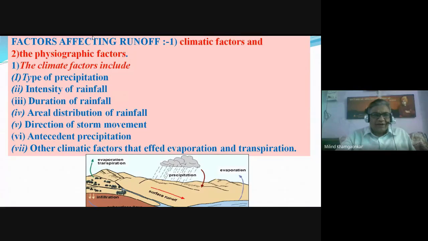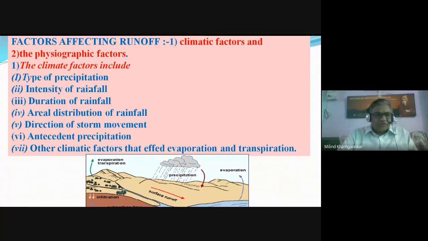The various factors that affect the runoff are the climatic factors and the physiographic factors. We will just list them and try to understand, because the time is very short. The climatic factors include the type of precipitation, the intensity of the rainfall, and the duration of the rainfall.